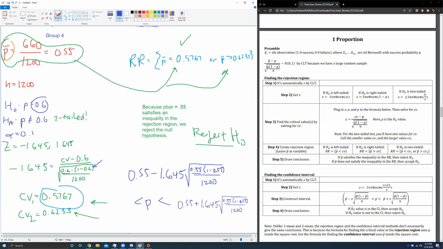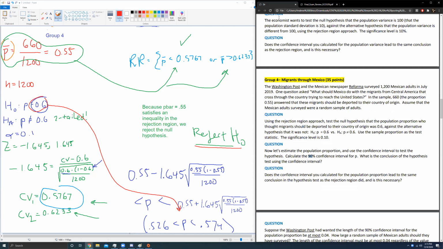Let's go figure out 0.55 minus 1.645 times the square root of 0.55 times 0.45 divided by 1200. This gives me, as my lower bound, 0.526 is less than P is less than, what if I change it up and make a plus, I get 0.574. Is our null hypothesis value of 0.6 in this interval? No, it is not in the interval. And because it isn't, again, we reject the null hypothesis.